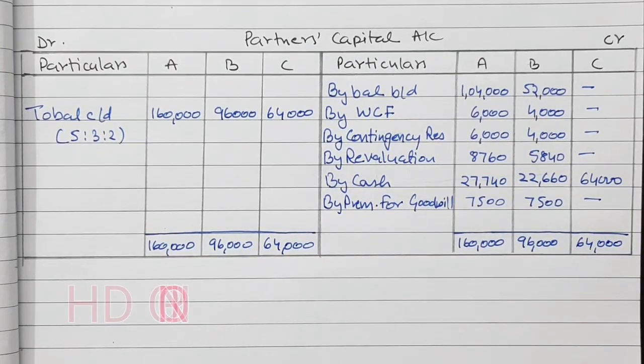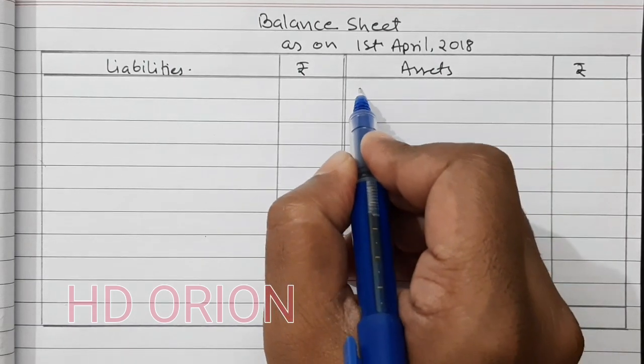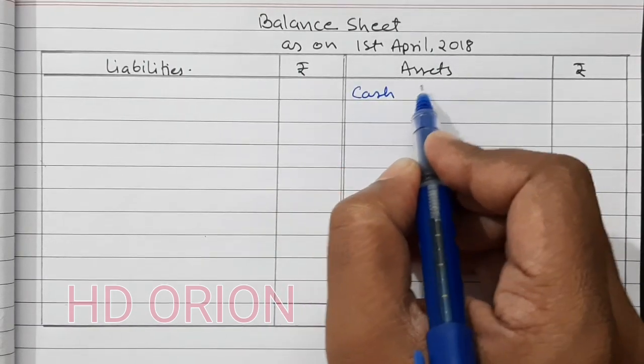Now let us prepare the balance sheet of the newly constituted firm. So balance sheet as on 1st of April 2018. Let us start from the asset side.